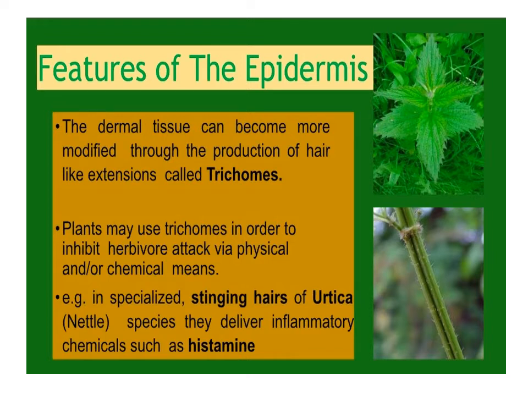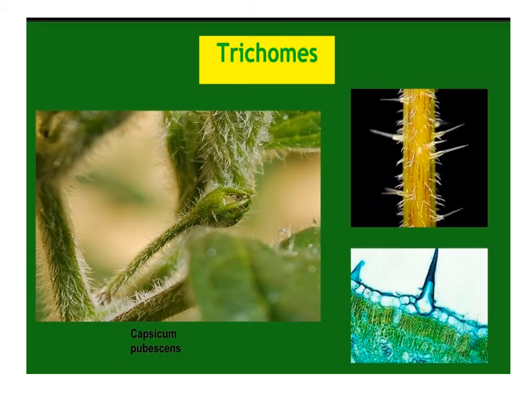For example, the specialized stinging hairs of Urtica or nettle species deliver inflammatory chemicals such as histamine. The epidermal hairs present on the shoot system are usually multicellular, branched or unbranched, soft or stiff, and are called trichomes. They prevent water loss or may be secretory in function.